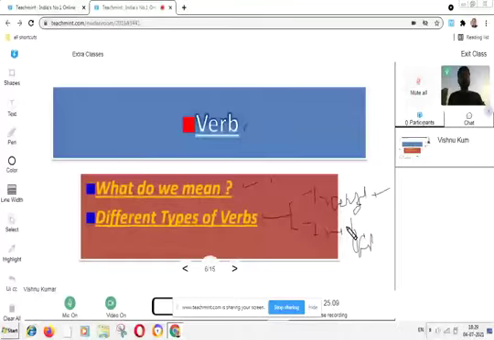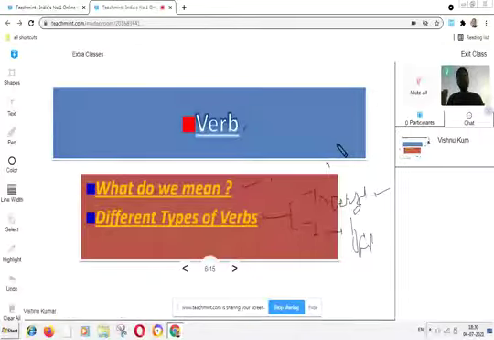A transitive verb is one in which we know that there is an impact of the subject. Means in those sentences, if there is an impact on the subject, then these types of verbs are called transitive. All right.